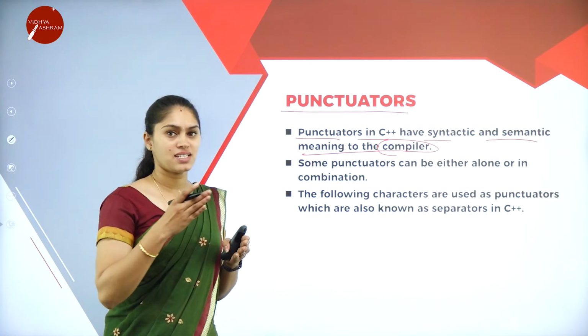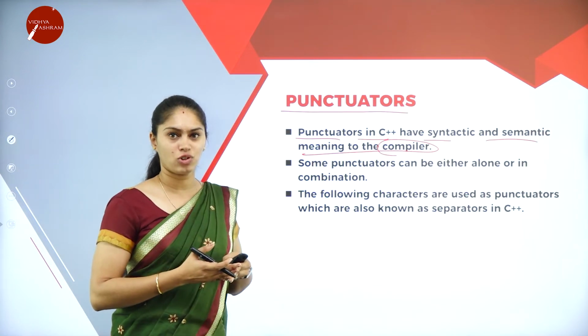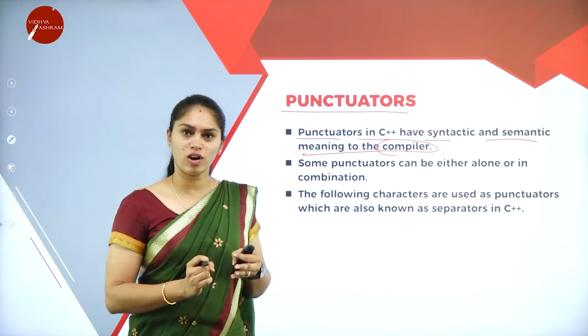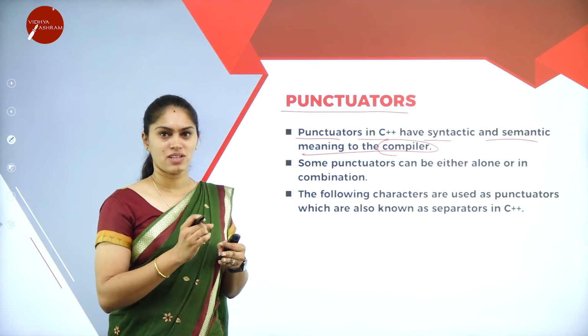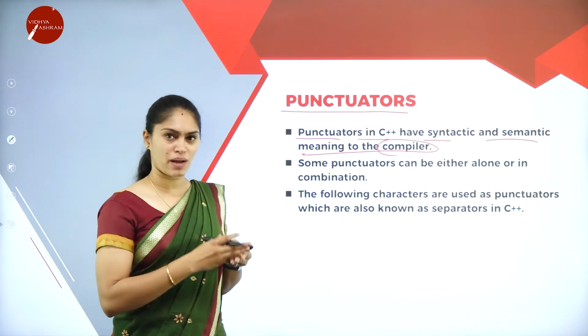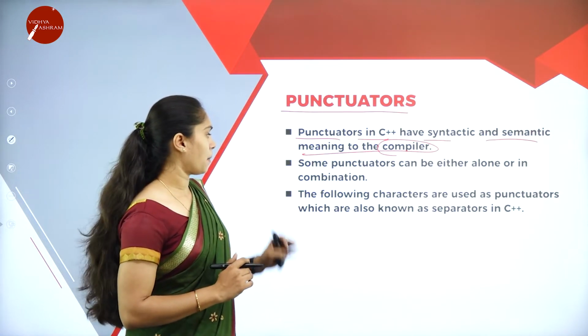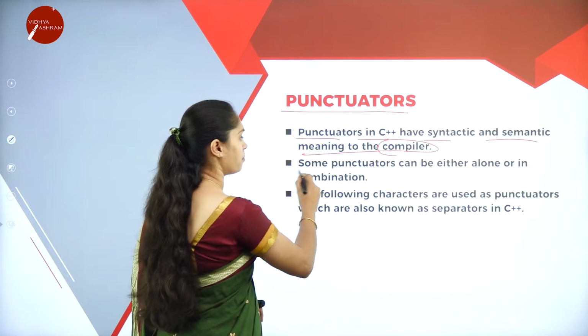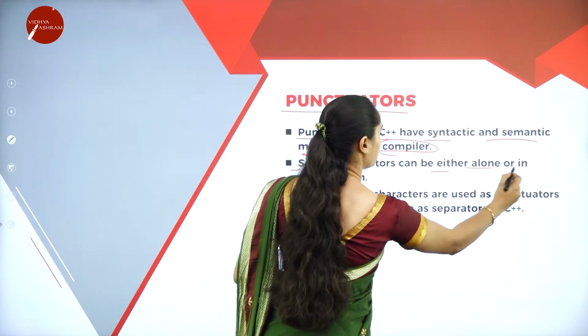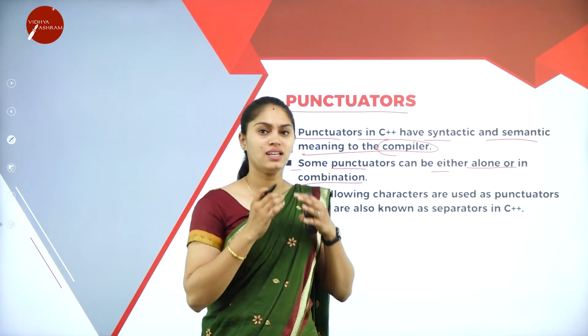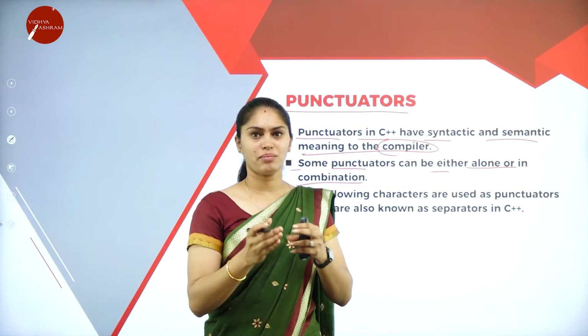Syntax and semantic errors I have already told you about. When it comes to syntax, there are some rules we have to follow while writing a program. When we use a punctuator, it has a syntactic and semantic meaning to the compiler. Some punctuators can be used either alone or in combination. Punctuators are nothing but symbols.